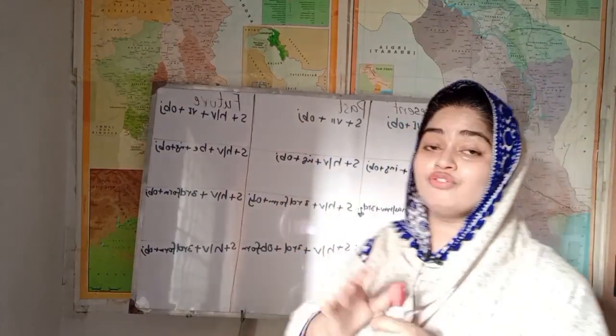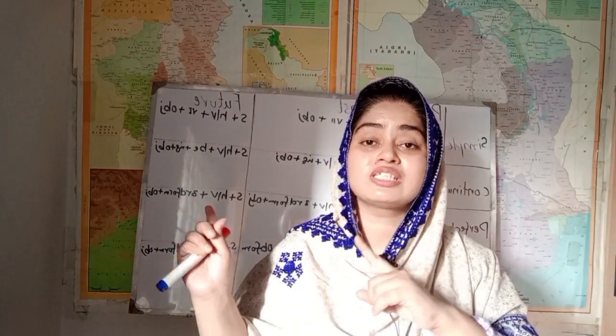So let's get started. First of all, if we define tense, tense indicates the time of an action, when an action took place. Either it is in present, in past or in future. If it is present, it is called present tense. If it took place in the past, it is called past tense. But if it will happen in future, it is called future indefinite, future continuous or future perfect tense.